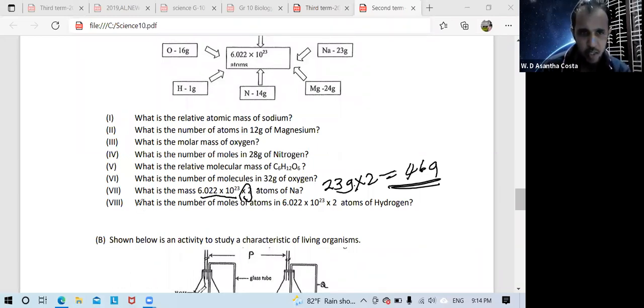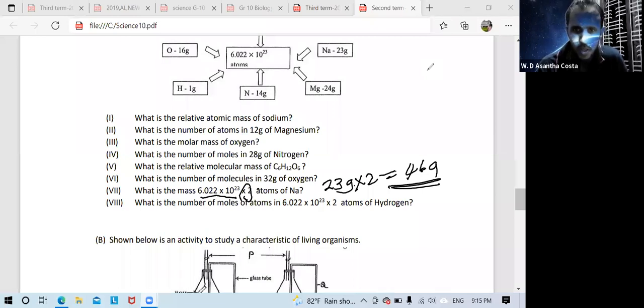Now the last question. What is the number of moles of atoms in 6.022 into 10 to the power 23 into 2 atoms of hydrogen? So in this question, Avogadro number into 2 atoms of hydrogen.